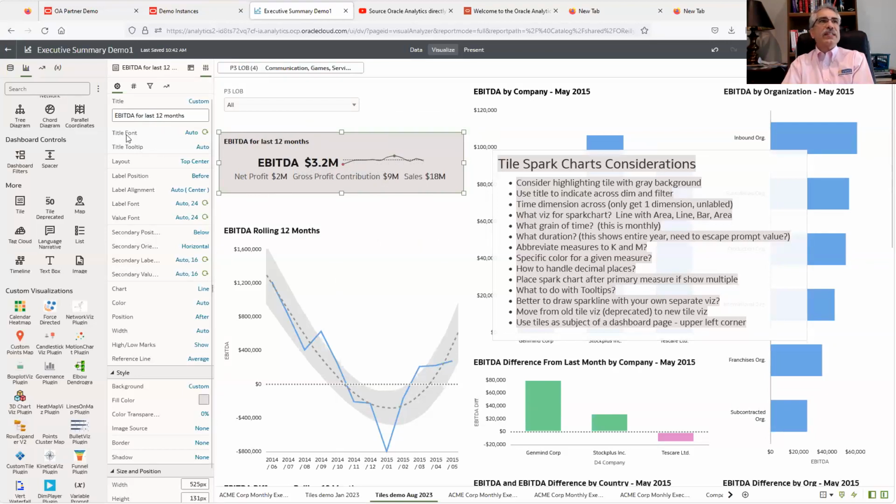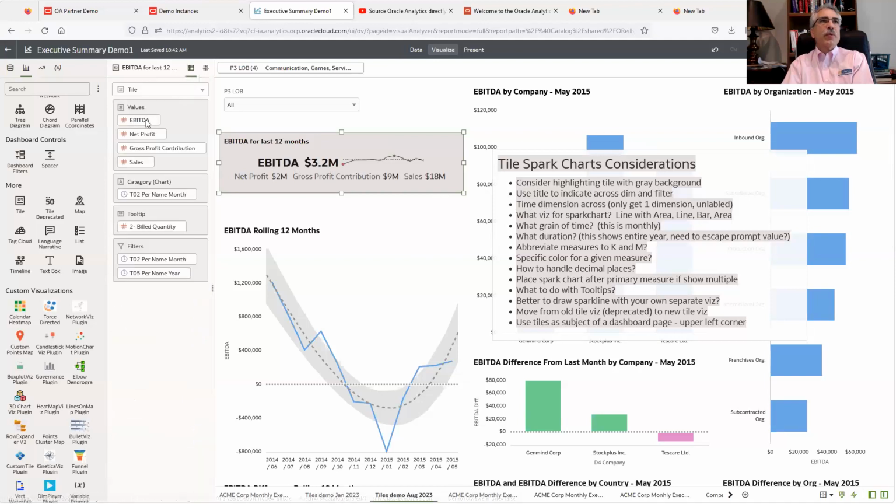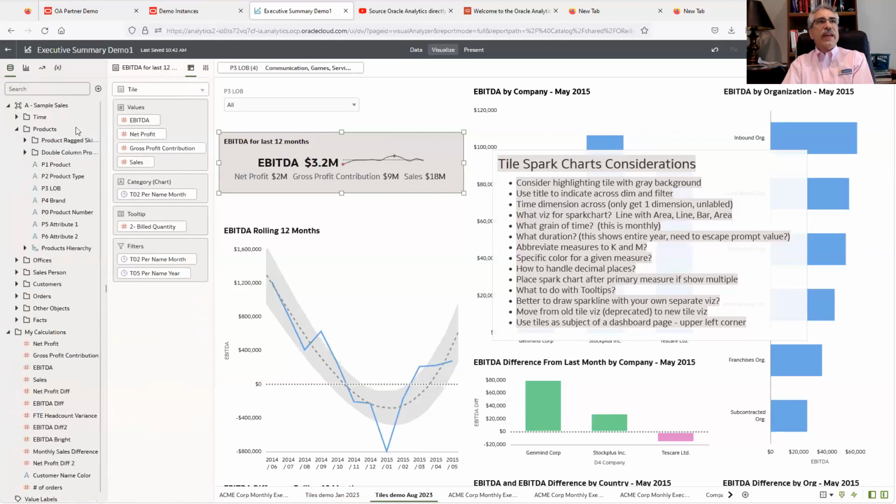So recognize on this type of tile, if I put on here on the grammar pane, you can see I added a category chart on here, and I'm looking at monthly data. I dragged that over in order to get that. So that's what I'm working. We have now, if you haven't caught up with the new tile capability, we have the ability to put not just one measure, but multiple measures.